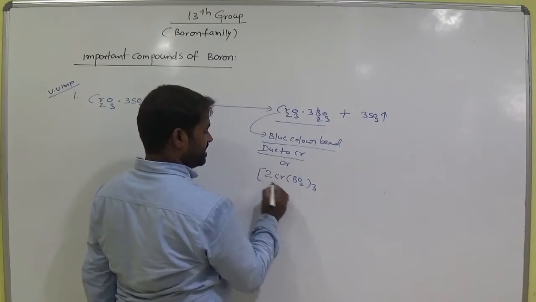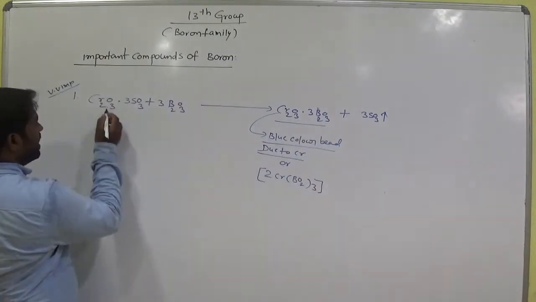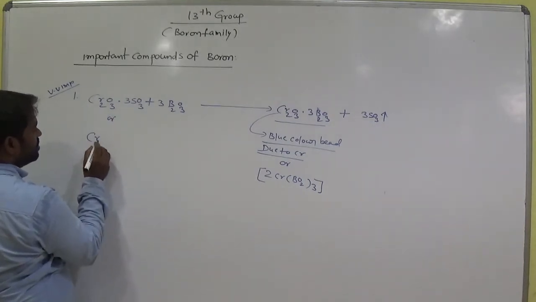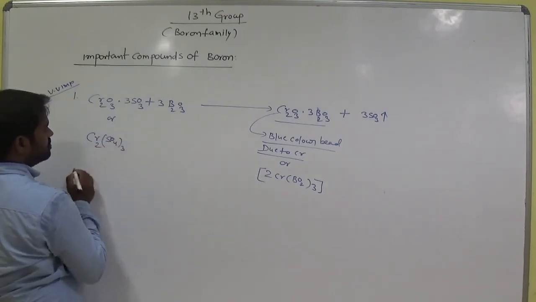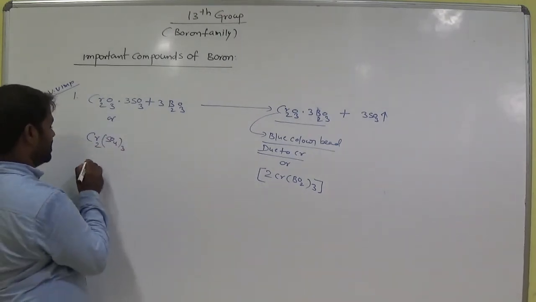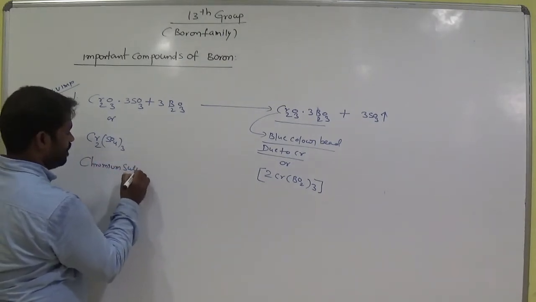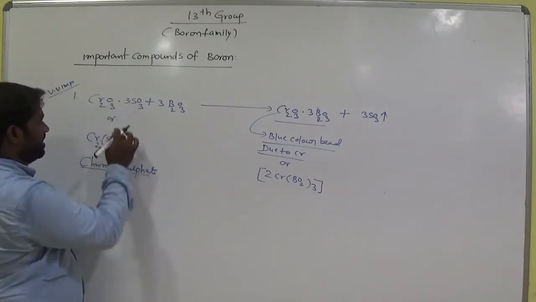Both are the same. And we can represent this as chromium sulfate, Cr2(SO4)3.